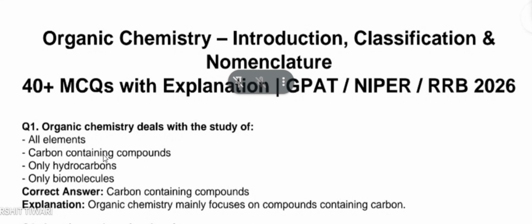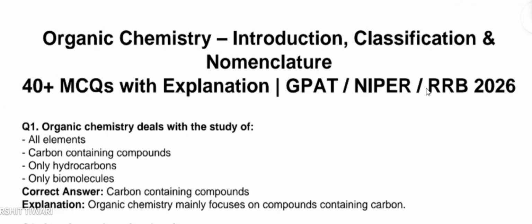So here's the first question. Organic chemistry generally deals with the study of all elements, carbon-containing compounds, only hydrocarbons, only biomolecules. Organic chemistry generally deals with carbon and its carbon-containing compounds.